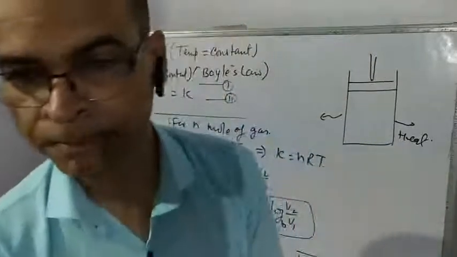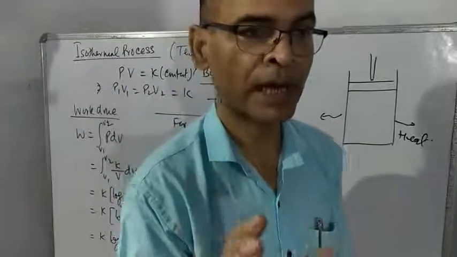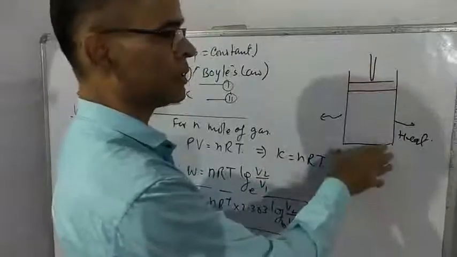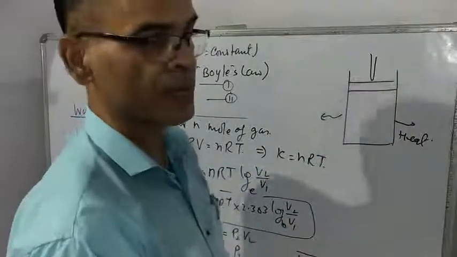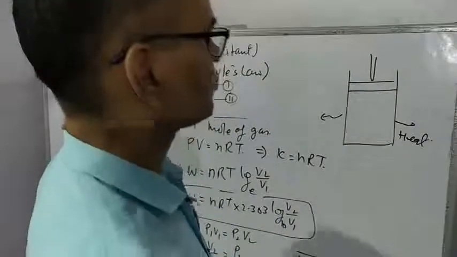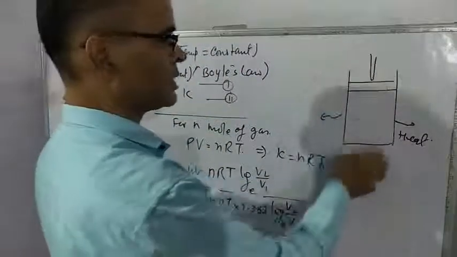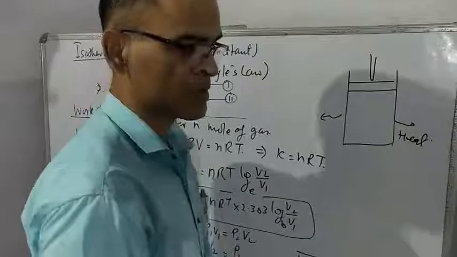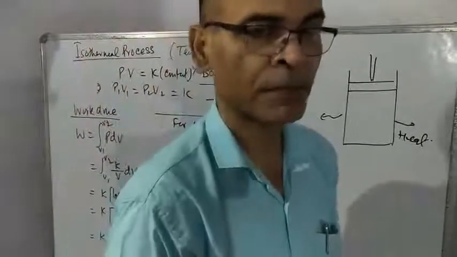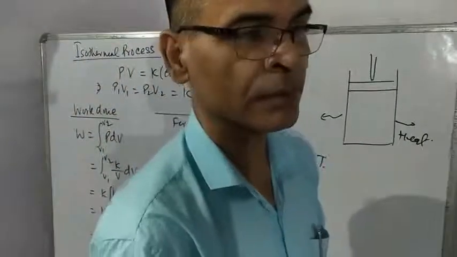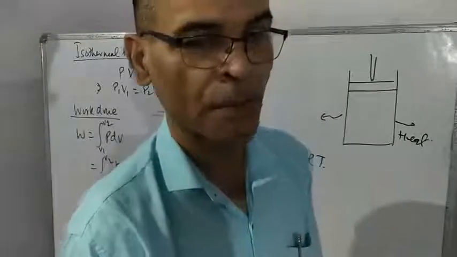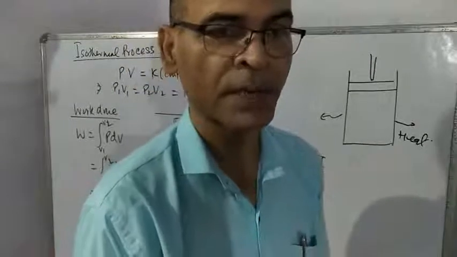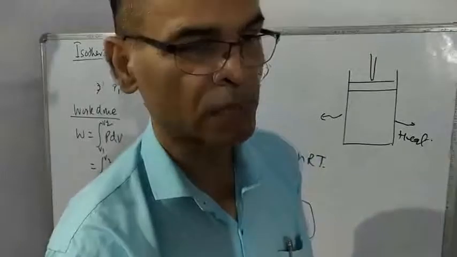So practically, we have to think of a system having good conductivity, boundaries that are good conductors, not perfectly conducting. If the process is done very slowly, heat will get enough time to escape from the system to keep the temperature constant. In that condition, the process will be isothermal. So practically a process taking place very slowly is supposed to be isothermal.